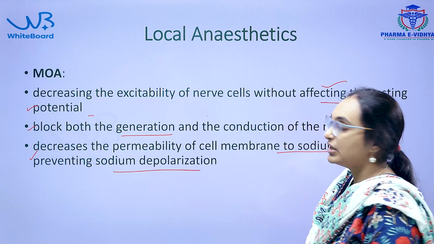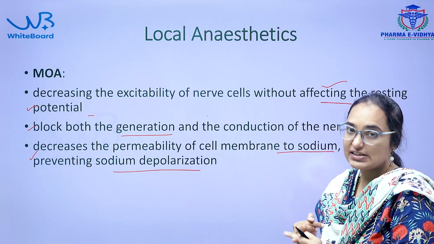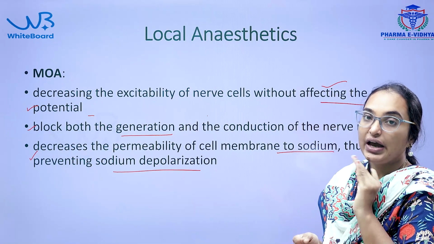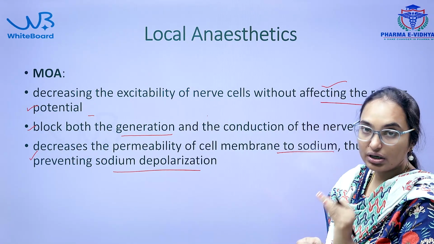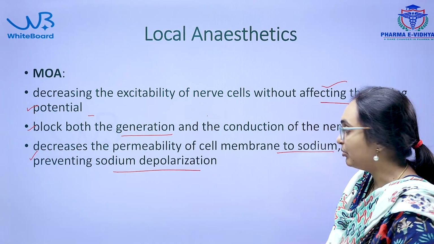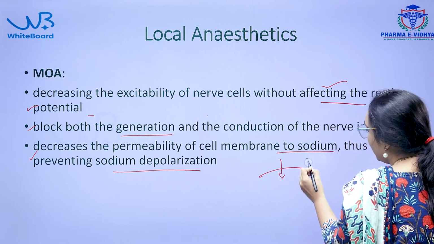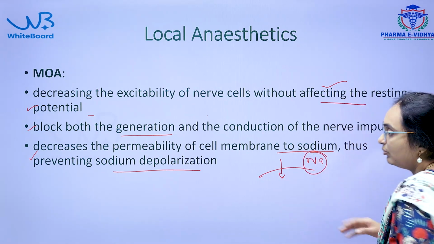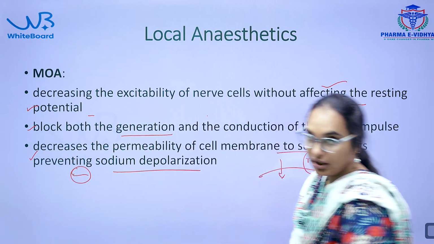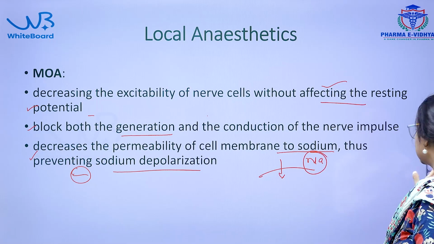So this is the mechanism of action of local anesthetics: it blocks the conduction, decreases the excitation, blocks the generation of the nerve impulse, without disturbing the resting potential, and decreases the permeability of the cell membrane to sodium, thus blocking sodium depolarization.